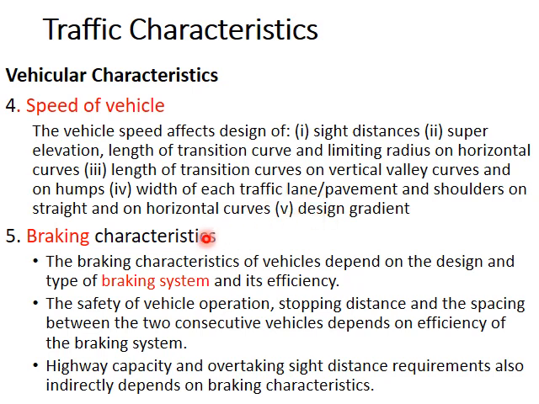Braking characteristics. Braking characteristics depends on the braking system and its efficiency. Safety of vehicle operation, stopping distance, etc. depends on the efficiency of the braking system. Highway capacity and overtaking sight distance also depends on the braking characteristics. If we have more braking capacity, the sight distance required will be lesser.